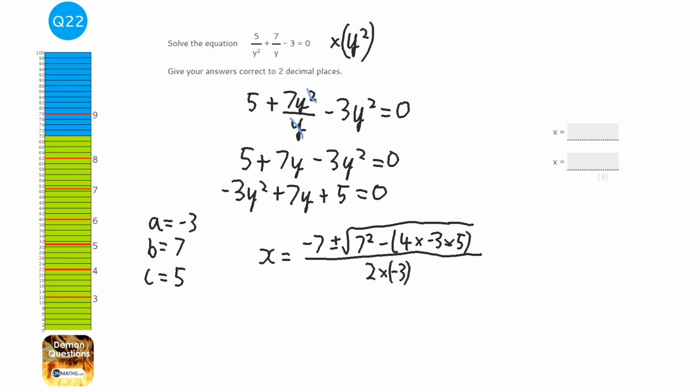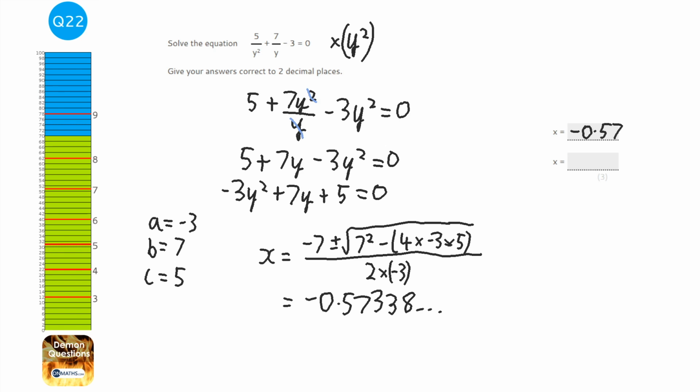Okay, so I'm just going to type that all into my calculator. It's a lot easier doing this than going through. I'm going to do plus first, and then I'm going to go back and change that. So minus brackets 4 times minus 3 times 5, close brackets over 2 times minus 3. Press the equals, and I've got an answer of minus 0.57338, blah blah blah. To 2 decimal places, that's minus 0.57.